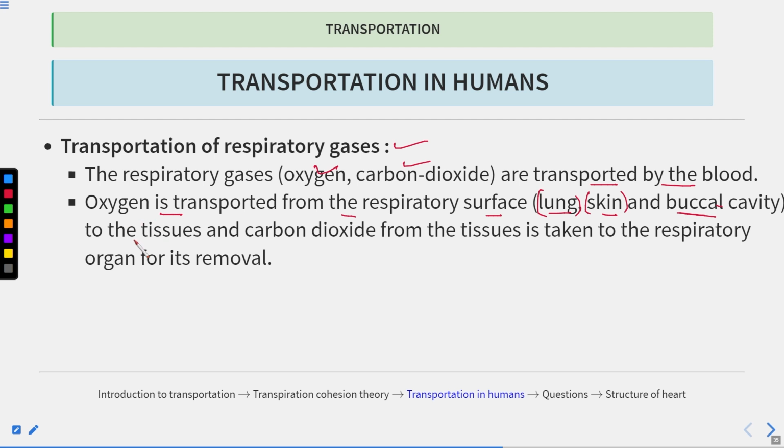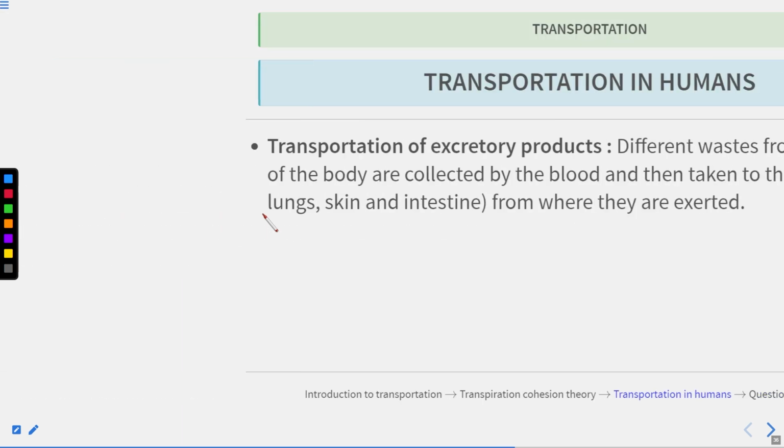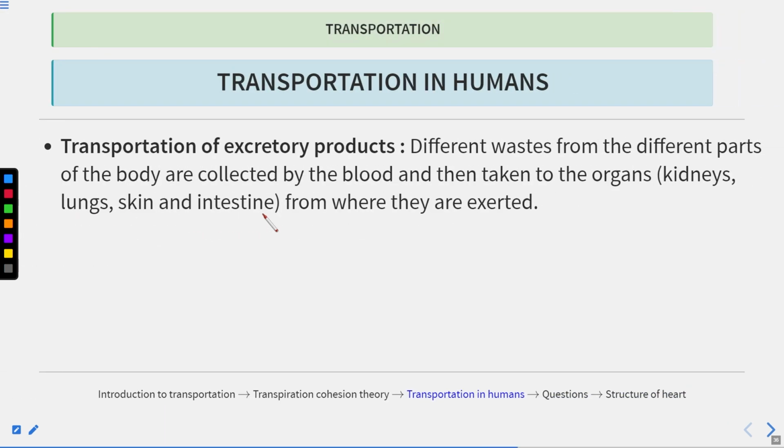All right. So to the tissues, and the carbon dioxide from the tissues is taken to the respiratory organ for the removal. Alright, so carbon dioxide, which is generated in the cells due to the metabolic processes, is taken to the respiratory organ for its removal. Then it is released into the atmosphere. Detailed about this you will study in the chapter respiration.